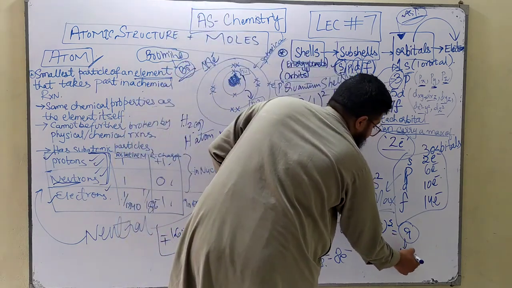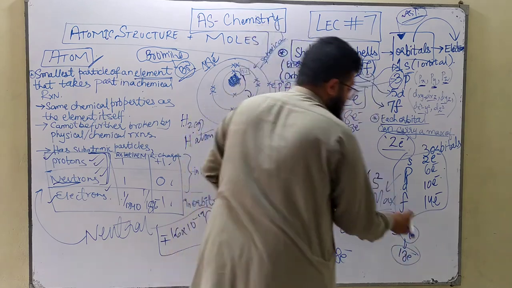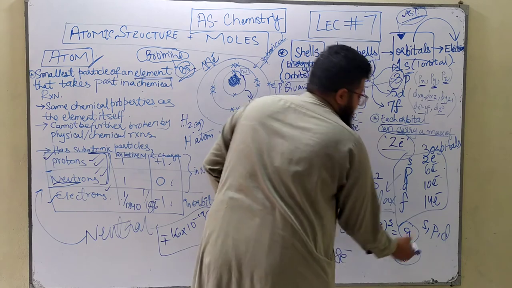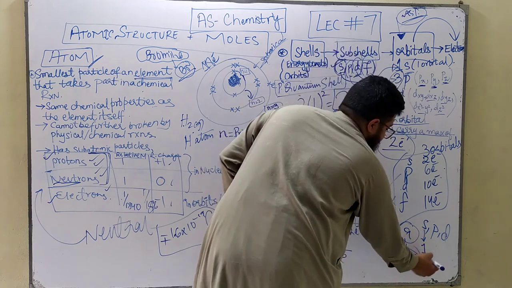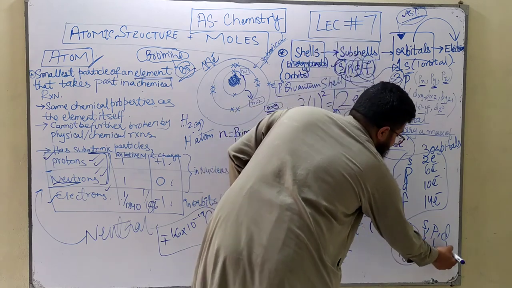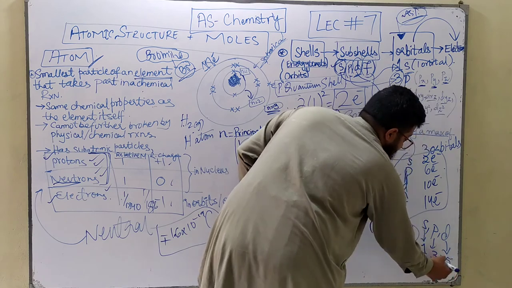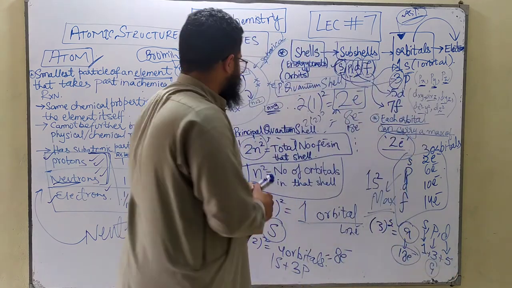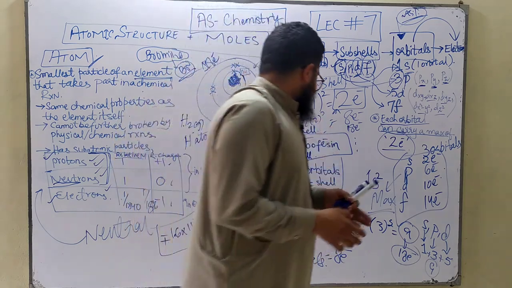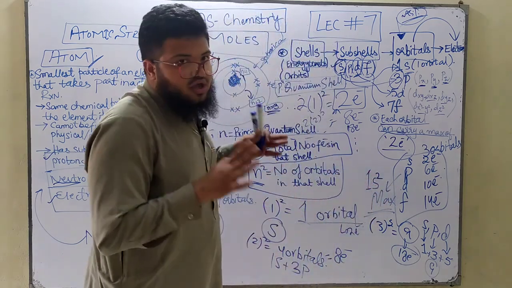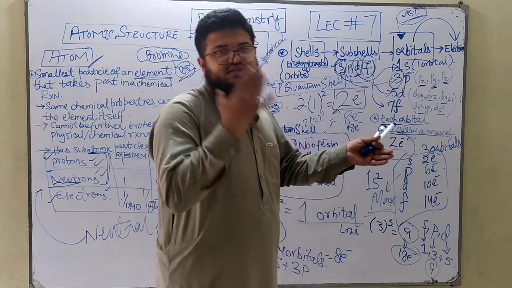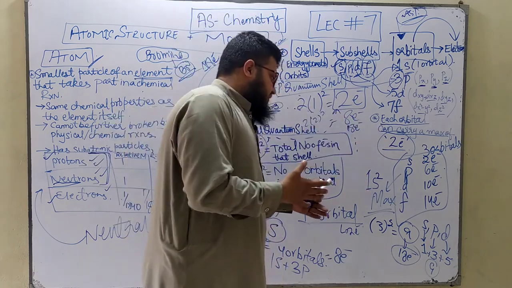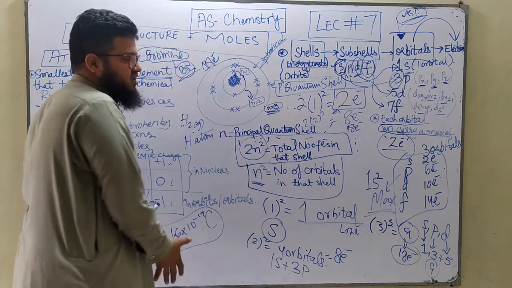The 9 orbitals include the s, p and d orbitals: 1 orbital from the s subshell, 3 orbitals from the p subshell and 5 orbitals from the d subshell. When you add them, you get a total of 9. In the next lecture, we are going to talk about the electronic configuration of 1s, 2s and so on, including the Aufbau principle and Hund's rule. Okay, thank you.